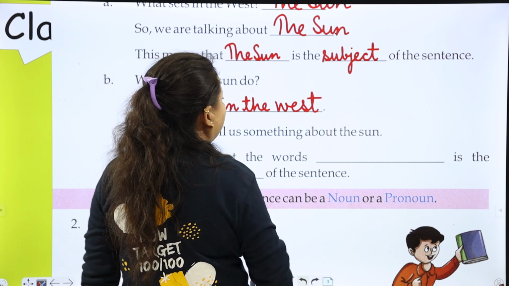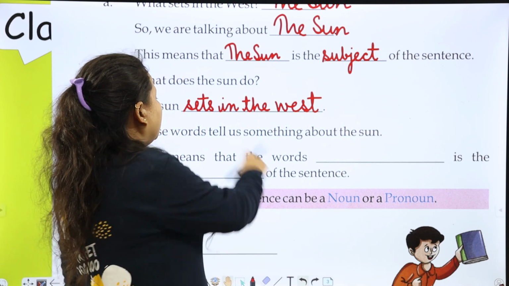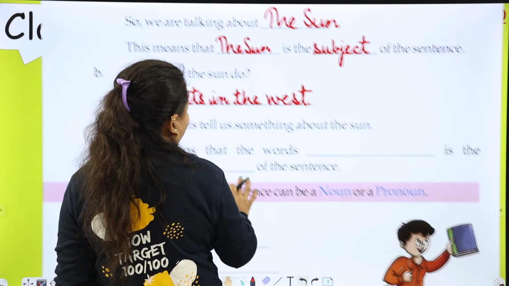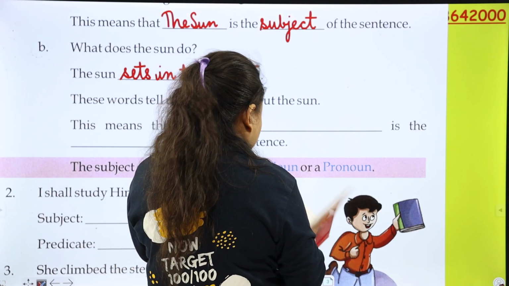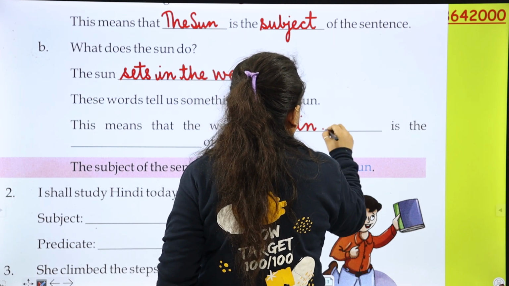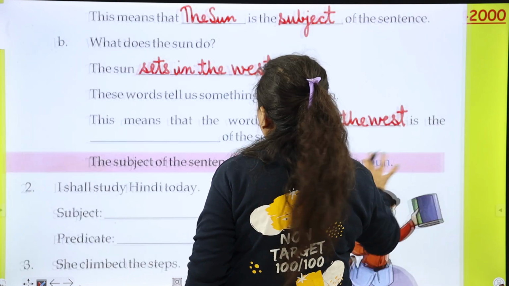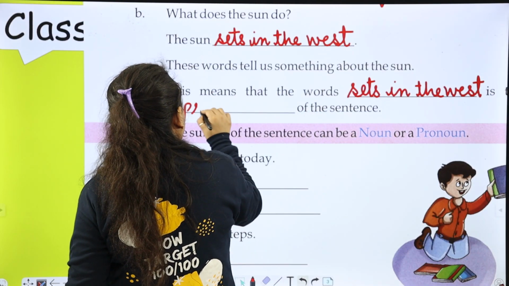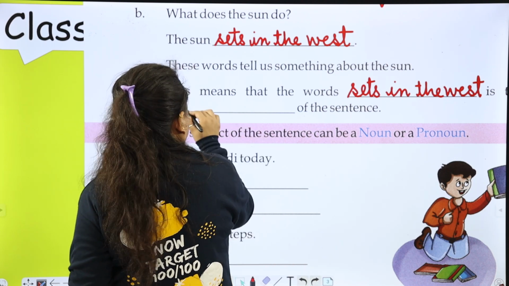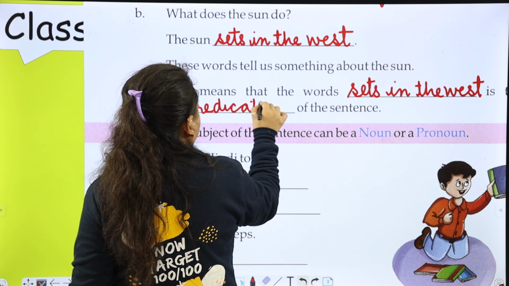These words tell us something about the sun. This means the words sets in the west are the predicate of the sentence.